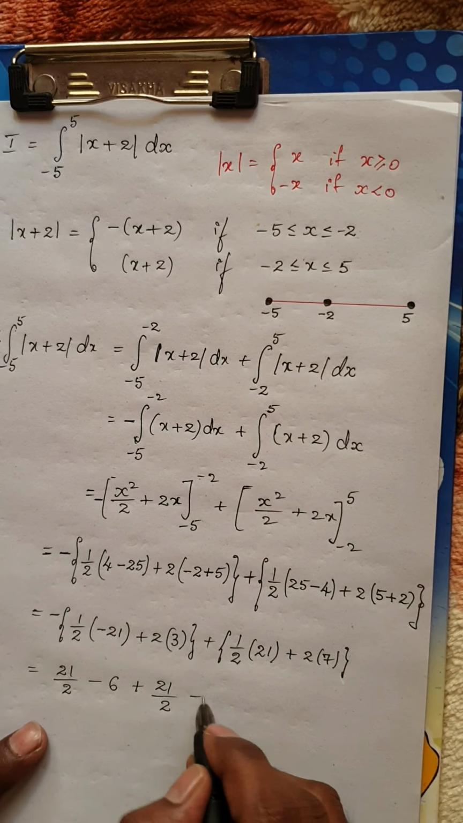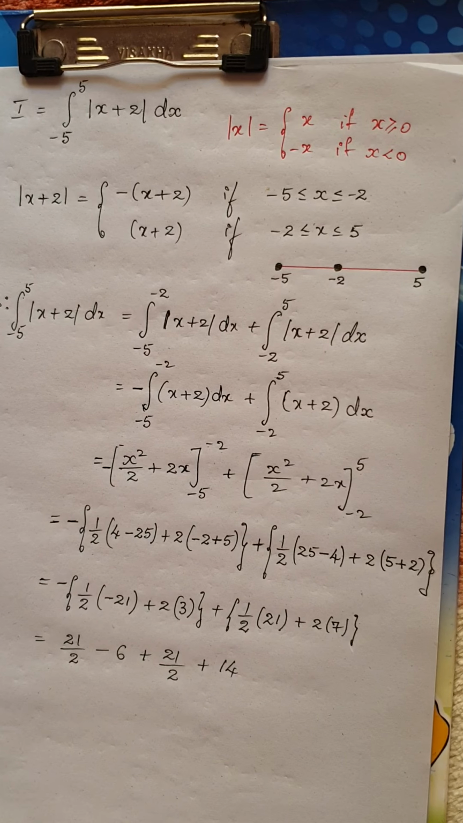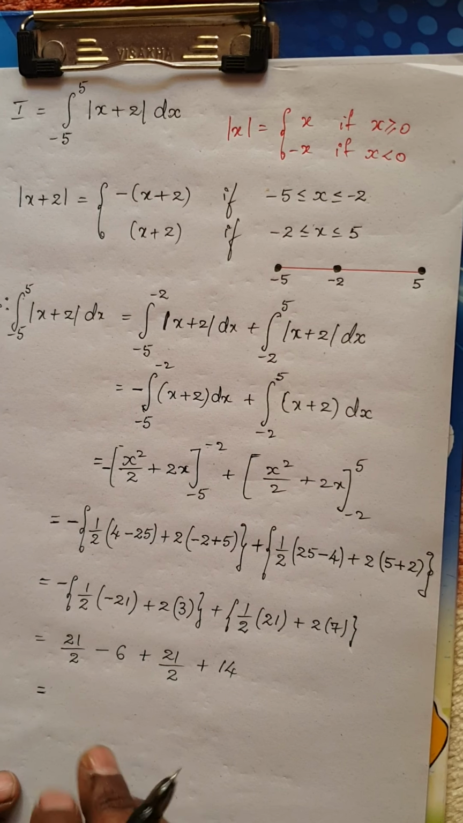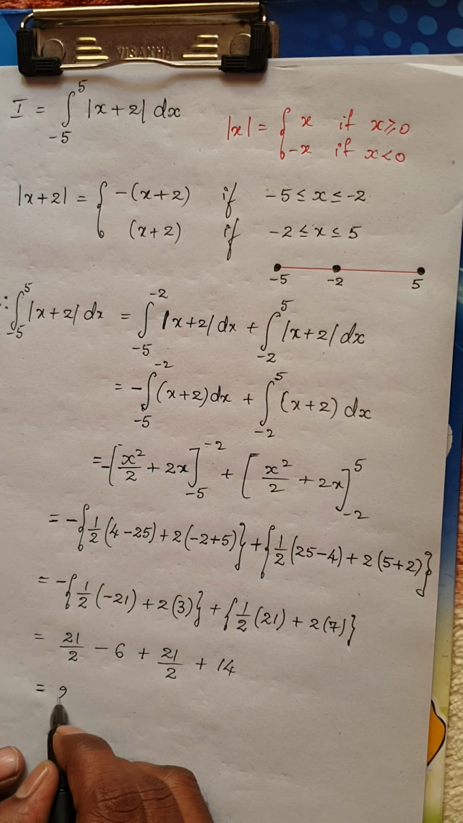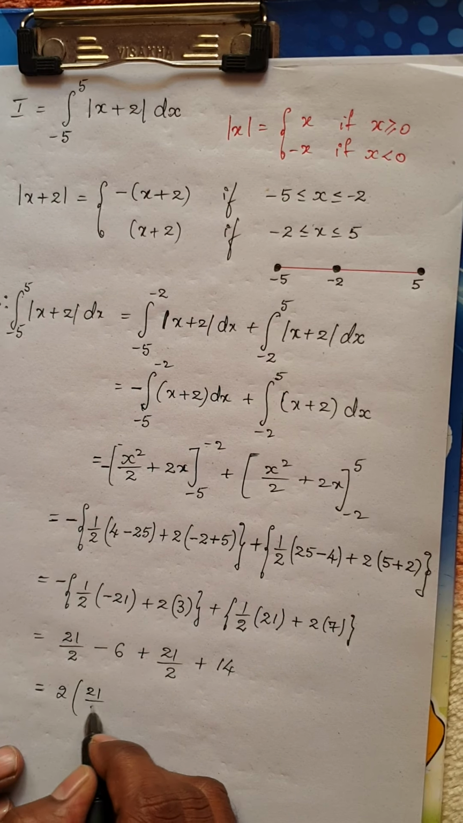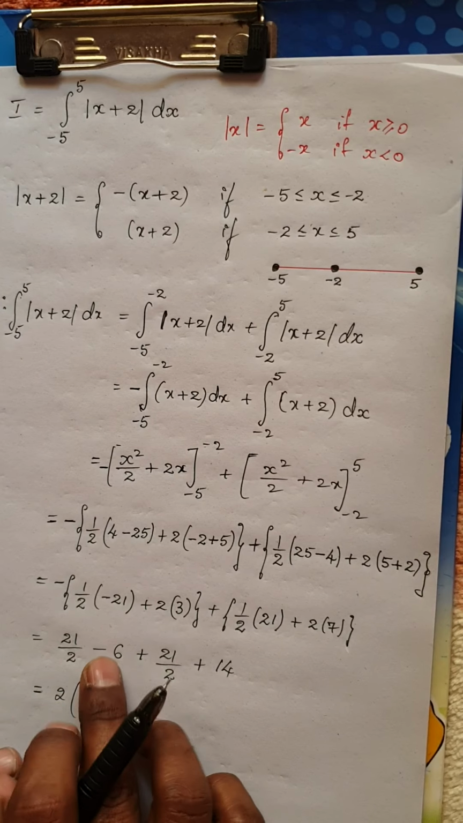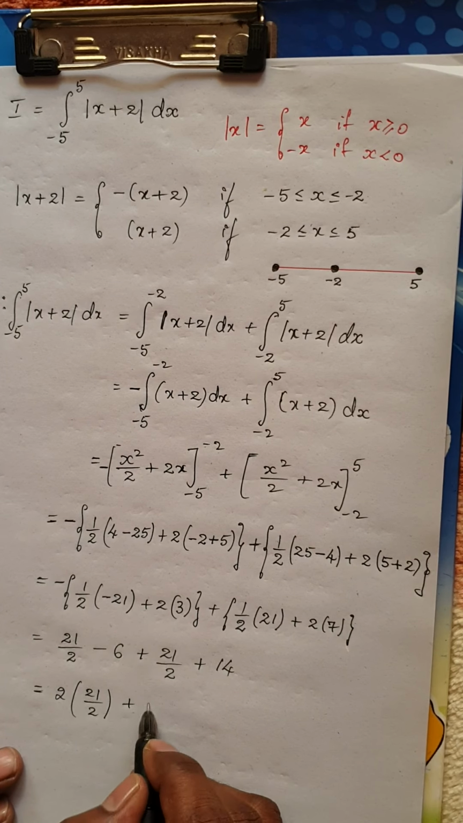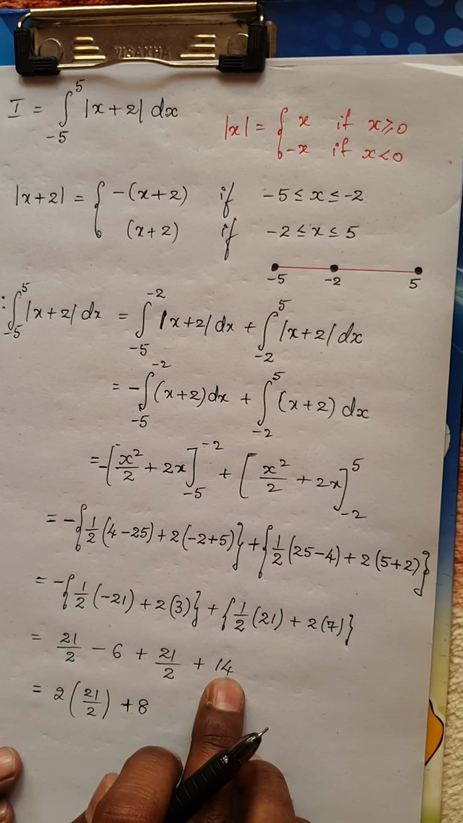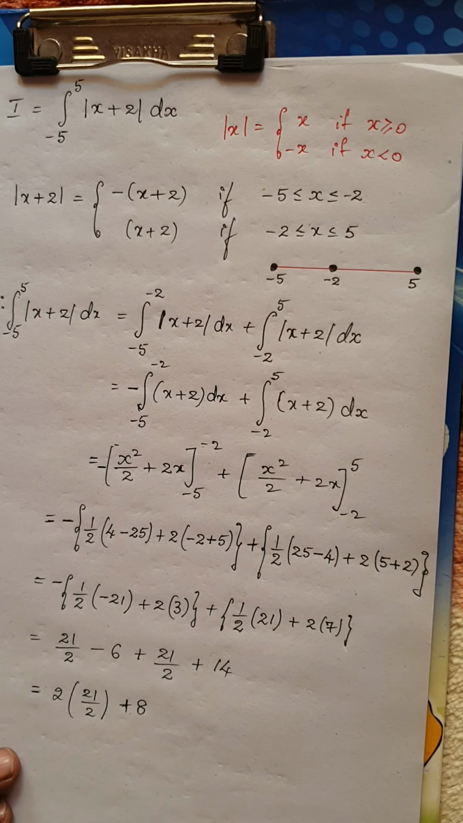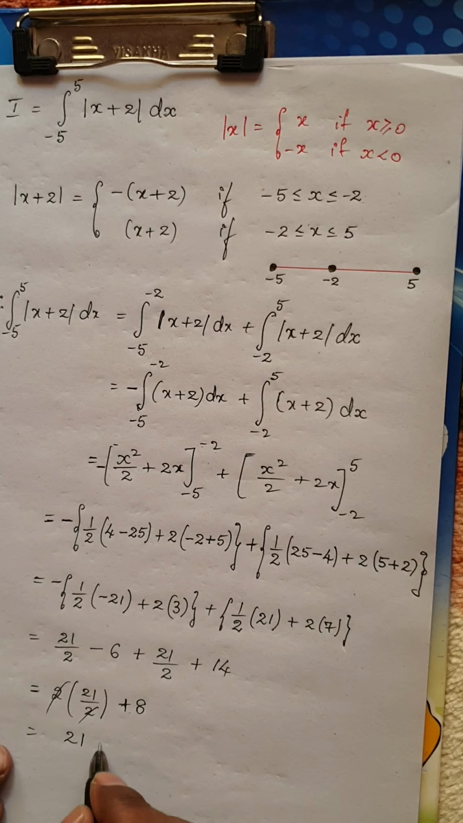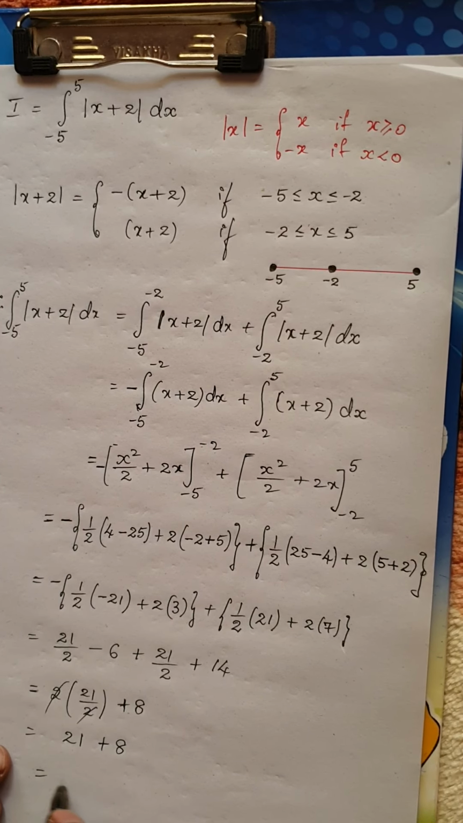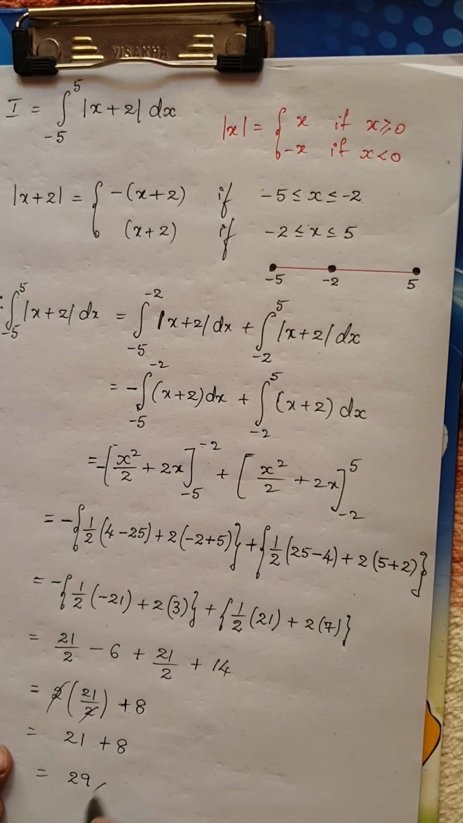Okay, right, basic simplification this is. Please be very careful. This is nothing but 21 by 2 plus 21 by 2. Similarly, it is nothing but 2 times 21 by 2, and minus 6 plus 14 would be plus 8. This is nothing but 14 minus 6, it would be 8. The 2 is cancelled, you will get 21 plus 8, this is nothing but 29.